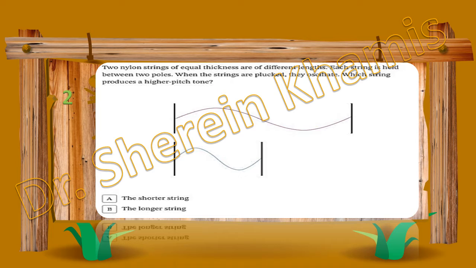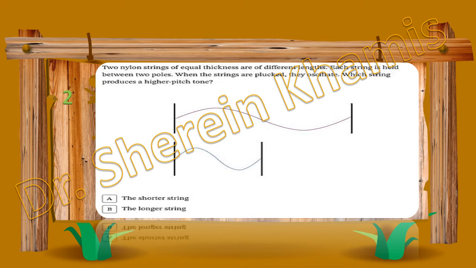Okay, question 2 says that we have two nylon strings of equal thickness but different lengths. Each string is held between two balls. The two strings are made from nylon, and the thickness is the same but the length is different.